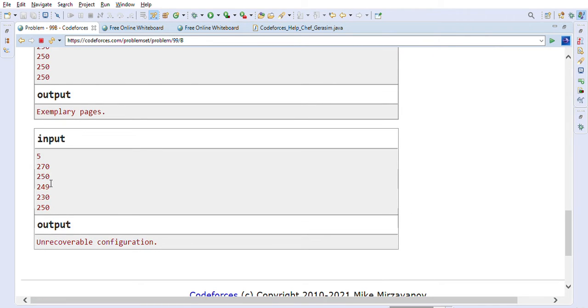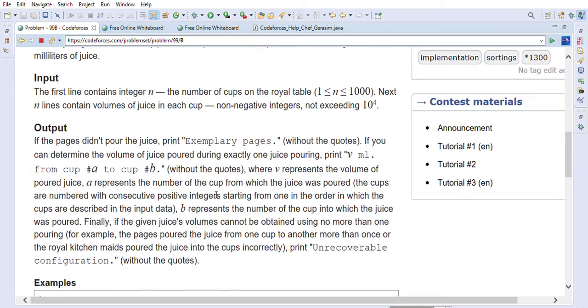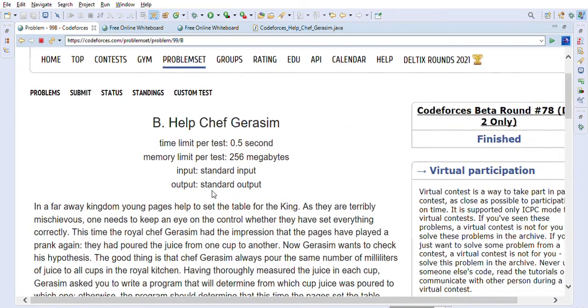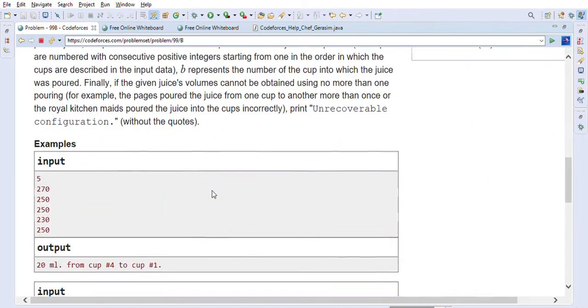As you can see, we cannot make a pouring possible in this case. This 250 is fine, but you can see this is not 250, and this is 270 and 230. So we cannot make a pouring possible in one pouring, and in that case we have to write unrecoverable configuration. So these are the three possible outputs they have given us when we are solving this problem. Help chef Gerasim, right? So how are we going to solve this problem?